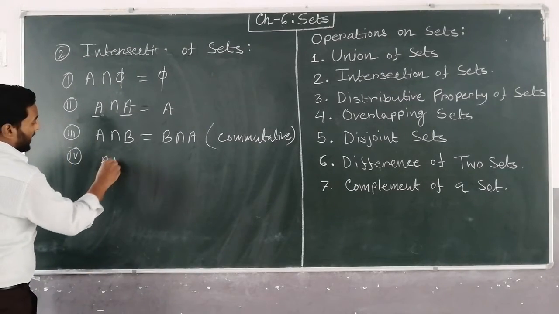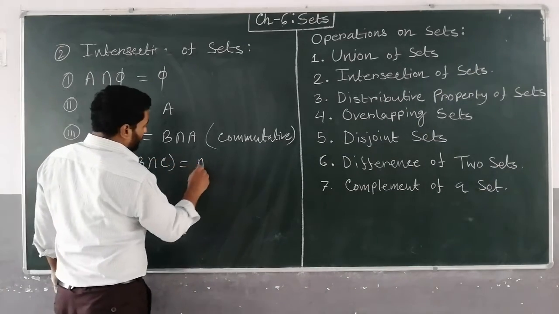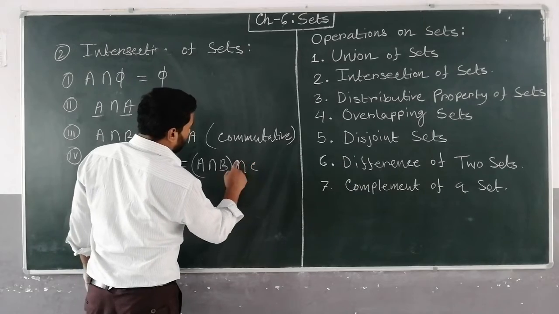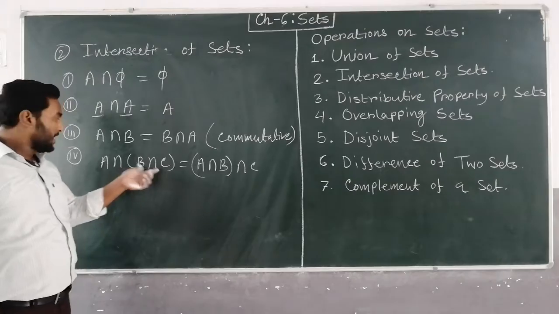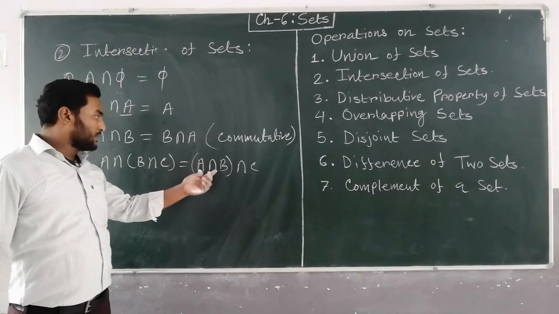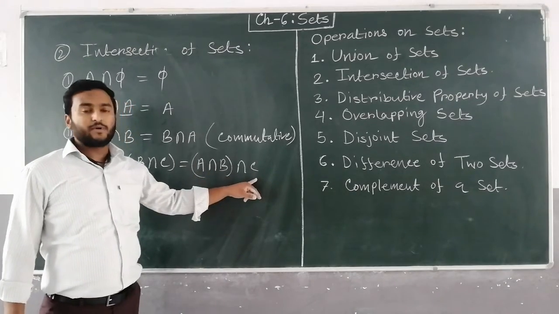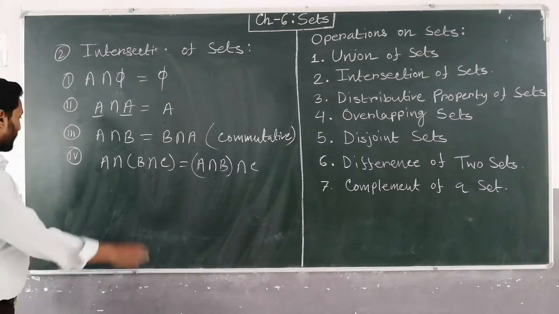Fourth one. A intersection B intersection C is equals to A intersection B intersection C. It means if you take the intersection of B and C with A, that will be equal to taking the intersection of A and B, and then taking the intersection with C. Both will be equal to each other.